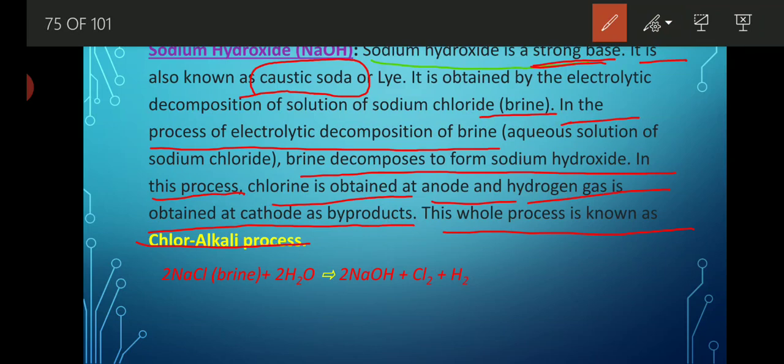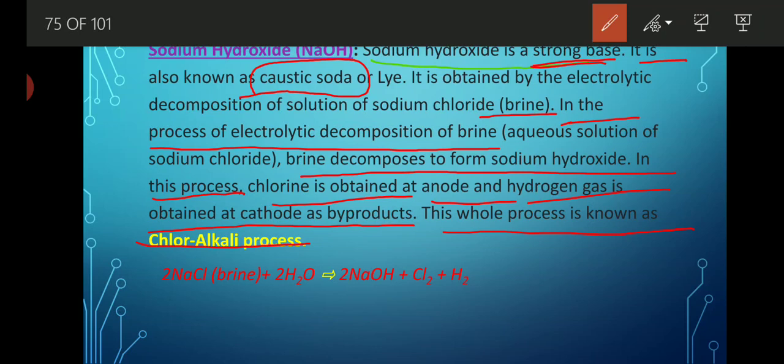Now all of you understood how sodium hydroxide is formed and how brine helps. Basically, we do electrolytic decomposition of brine, which is a concentrated solution of salt. Whenever brine undergoes electrolytic decomposition, what happens?